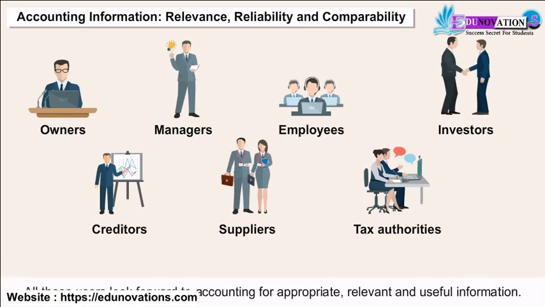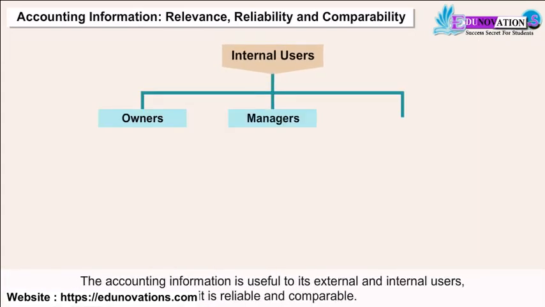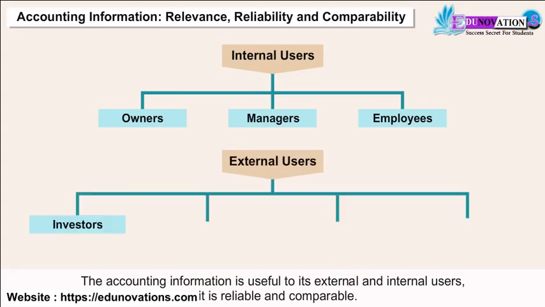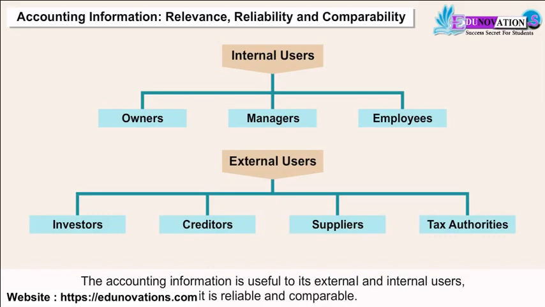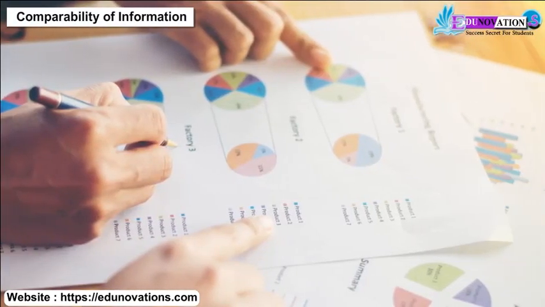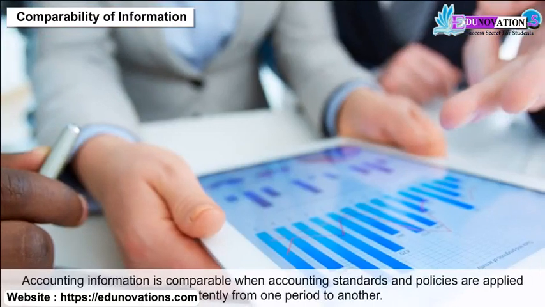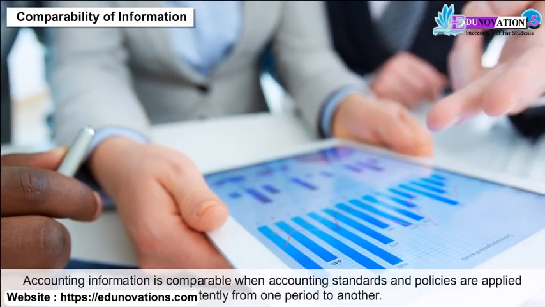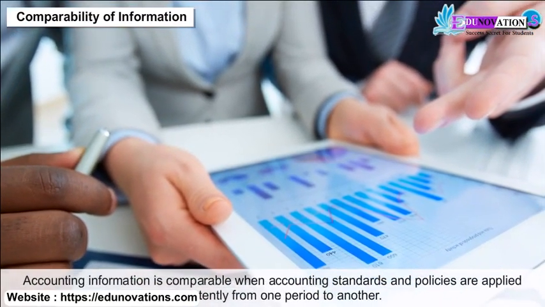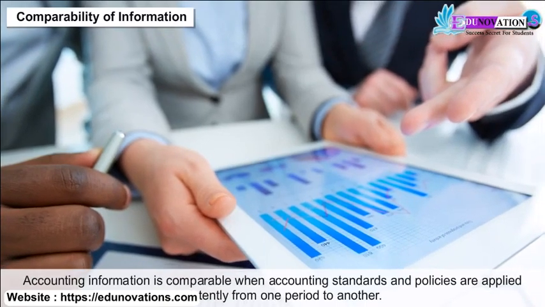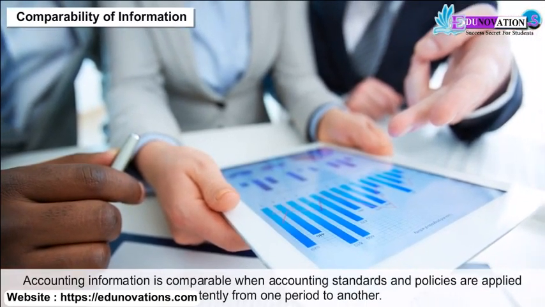All these users look forward to accounting for appropriate, relevant, and useful information. The accounting information is useful to its external and internal users if it is reliable and comparable. Comparability of information. Accounting information is comparable when accounting standards and policies are applied consistently from one period to another.